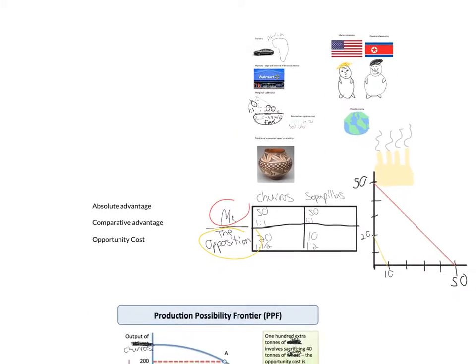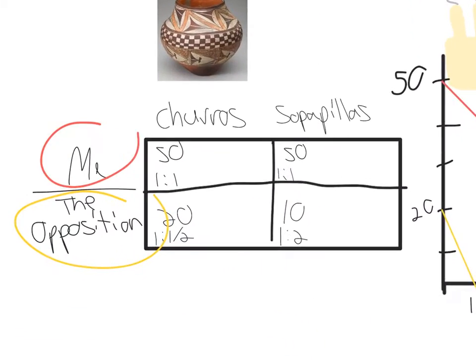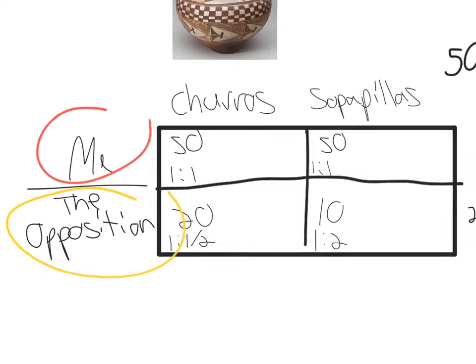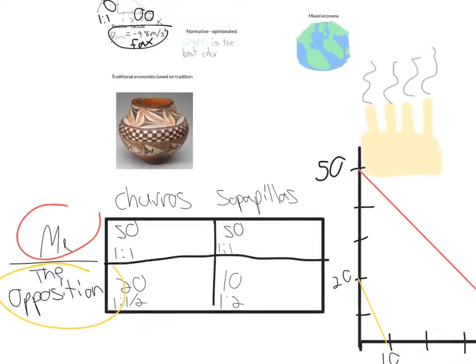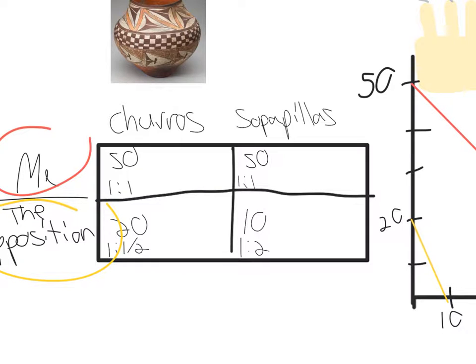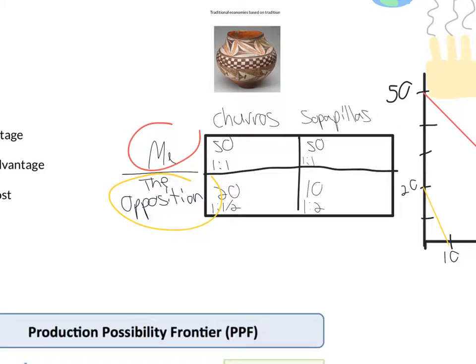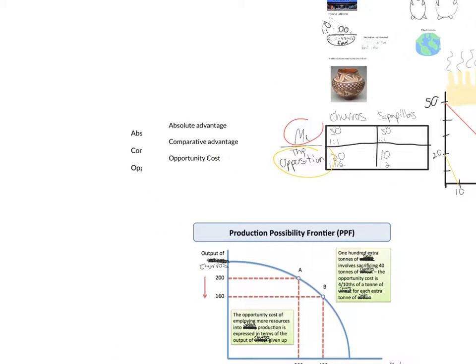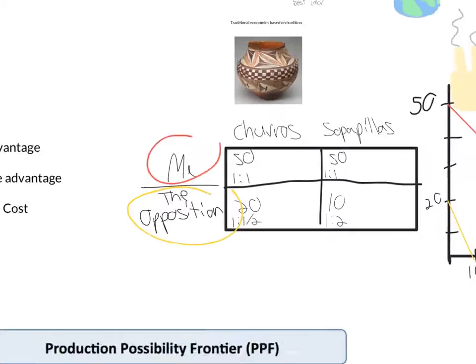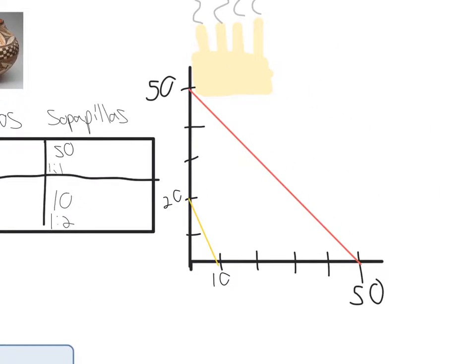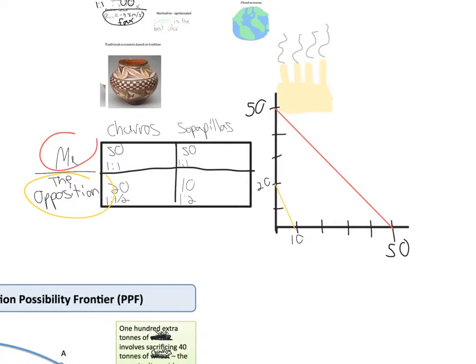Alright, so now, a few weeks ago, I inherited, this is a really good drawing of a factory, by the way, a churro factory that produces churros and sopapillas, from a distant relative. And I can produce 50 churros or 50 sopapillas. I got this beautiful graph here to show this. My opportunity cost is 1 to 1.